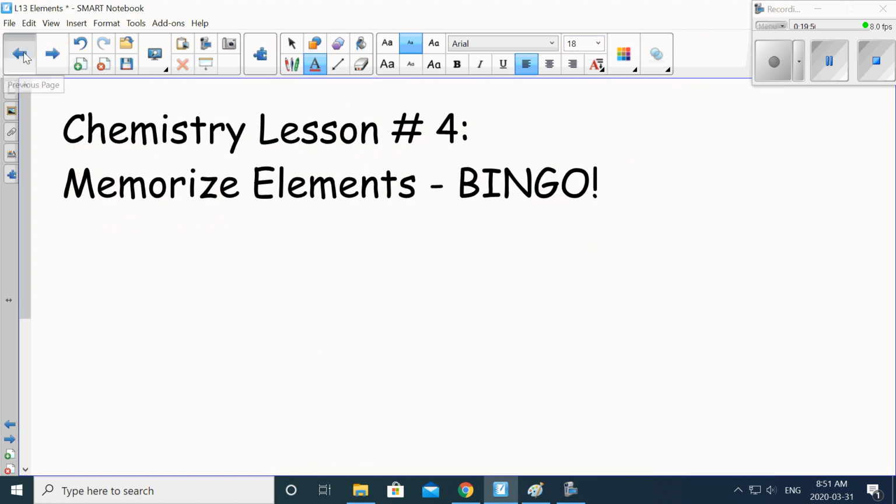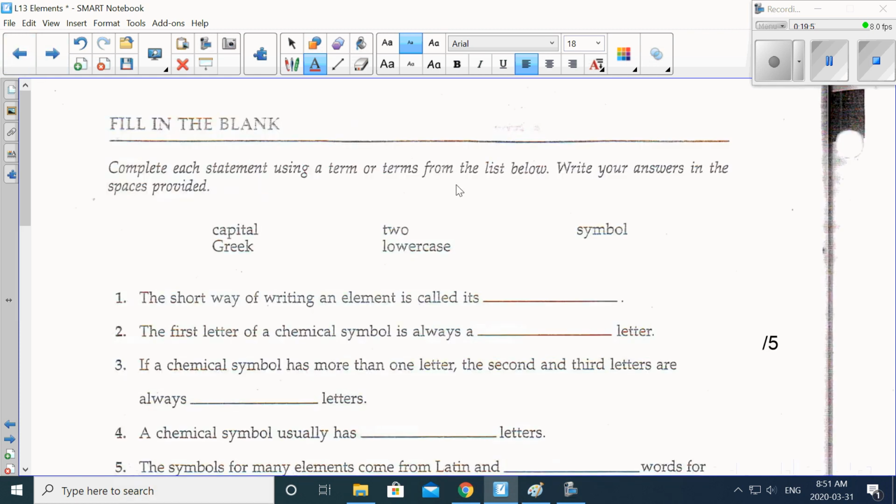I'm going to stop that. Tomorrow's lesson will be lesson number 4, where we memorize the elements. So don't worry about that for now. Just focus on this.